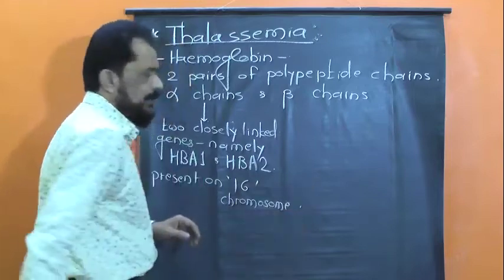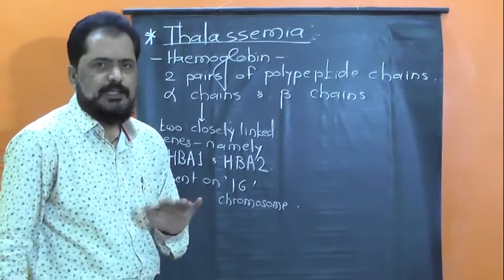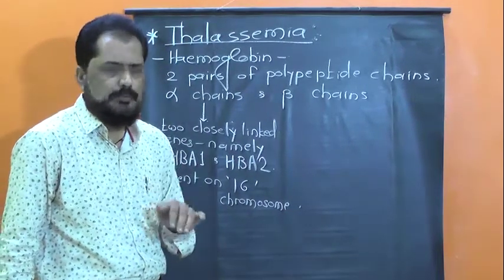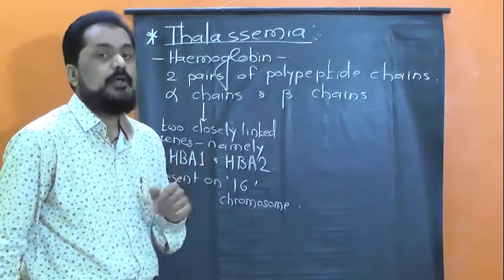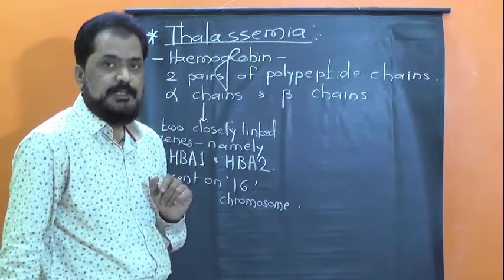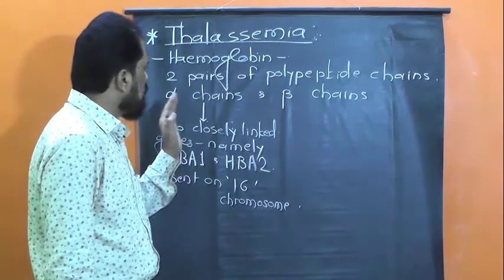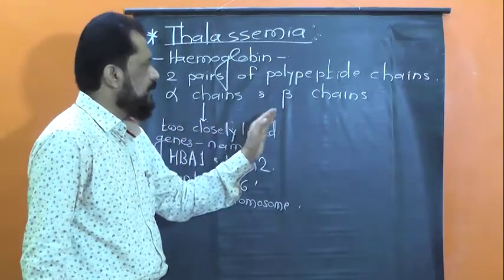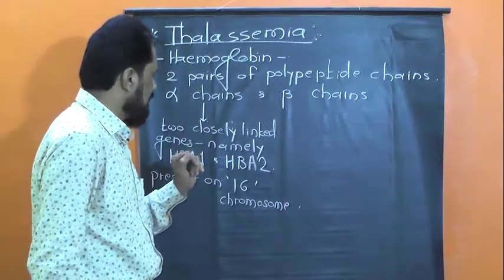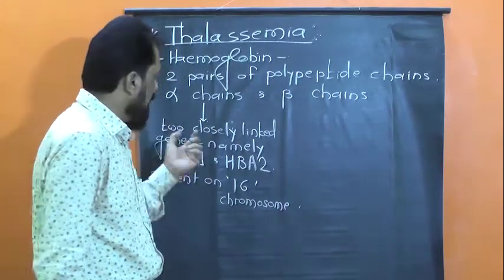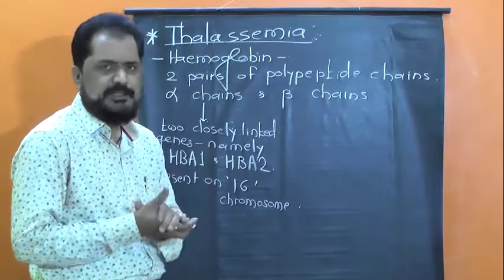I said that chemically the molecule of hemoglobin consists of four polypeptide chains, two alpha chains and two beta chains. The synthesis of alpha chains is controlled by two closely linked genes.